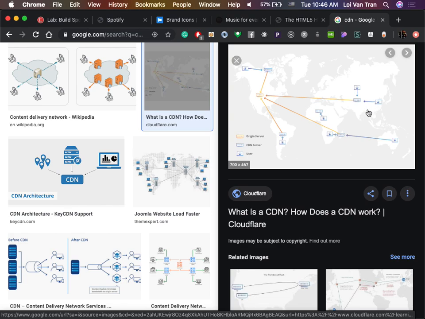So CDNs are set up where maybe we make a request and then that file is stored on a server in Singapore. So the round trip is much quicker. That's obviously an oversimplification, okay? But that's basically what it is. Get the content quicker. Deliver the content to your end user quicker. So certain things that all websites are going to use: fonts, Font Awesome, Bootstrap, etc.